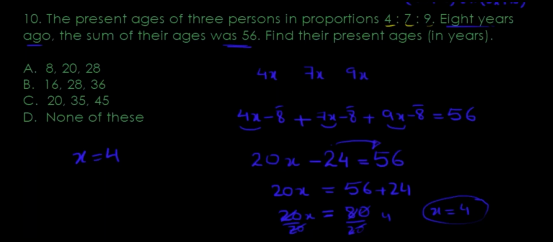Find the present ages in years. This was the present age, right? Now I know x is 4, so I would say 4 times 4, 16. I don't even need to go forward, because I know this is 16. Just to double check, 7 times 4 is 28, and 9 times 4 is 36. So that's my answer.